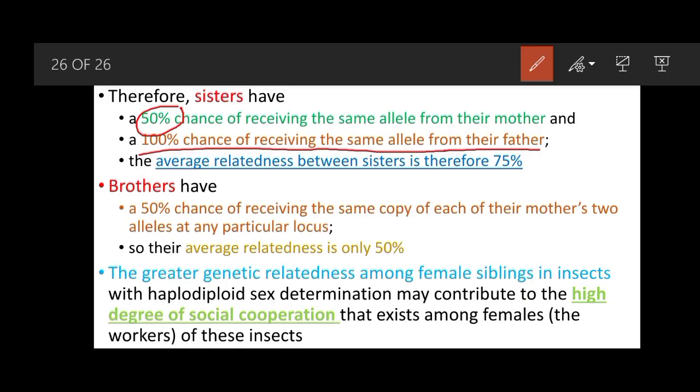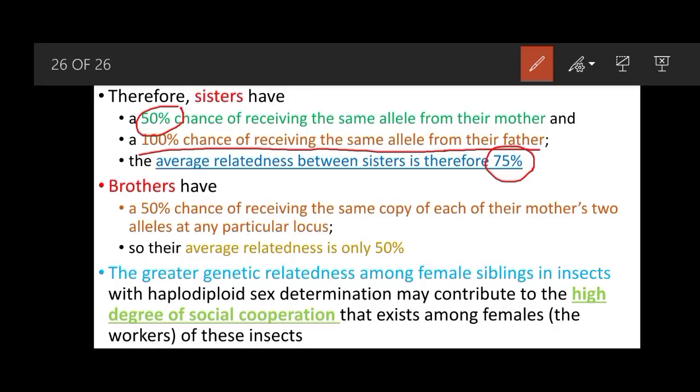So on average, relatedness between the sisters is therefore 75%. So genetically they have a 75% resemblance in the case of females.